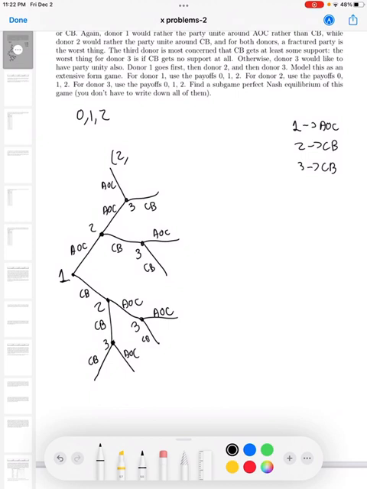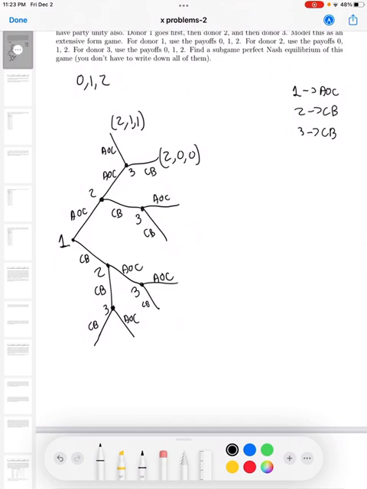This isn't the worst possible outcome since there is party unity, so we'll give them a 1 and 1, although they prefer CB. The payoff right below it, 1 chooses AOC, 2 chooses AOC, 3 chooses CB. So once again, this is the best outcome for donor 1. However, for 2 and 3, this is the worst that could happen. So they get payoffs of 0.